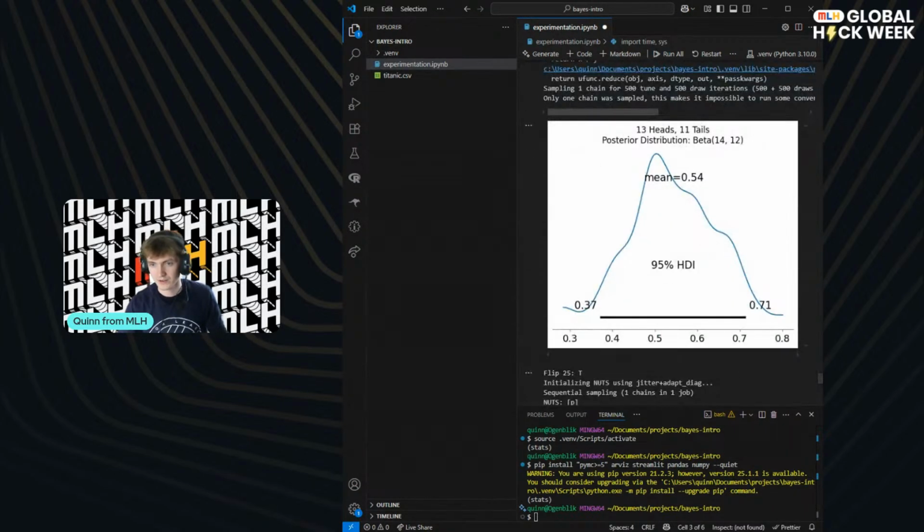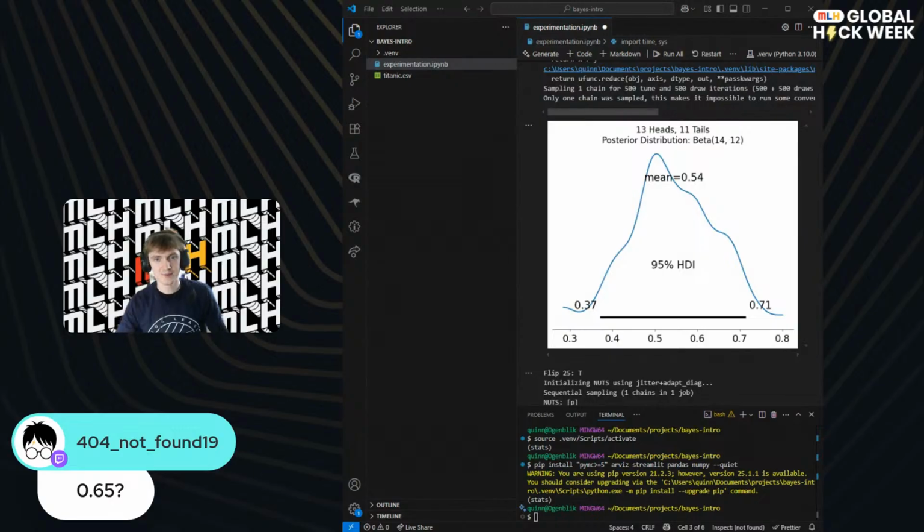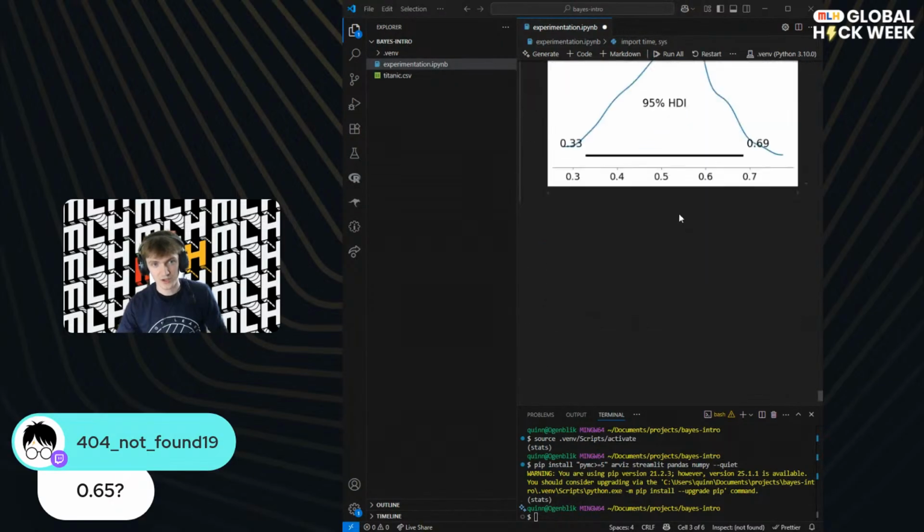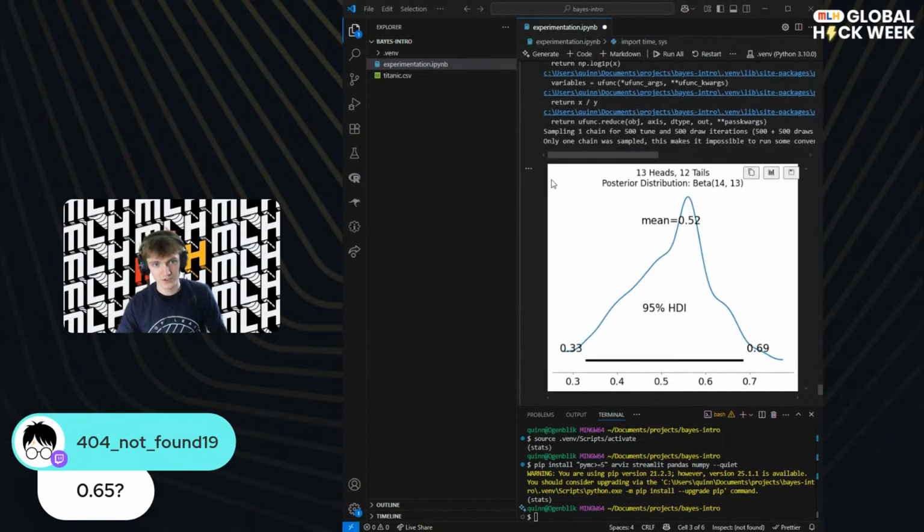We didn't know, right? I mean, 404 not found, a great guess, but 0.65 after 25 runs. Our model was predicting very accurately, and it still had a pretty decently wide credible interval. It wasn't very sure, but this is pretty good. This is pretty good, right? And the fact that we can say how certain we are, it's super useful.